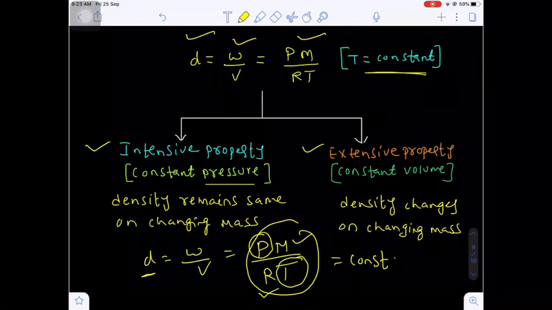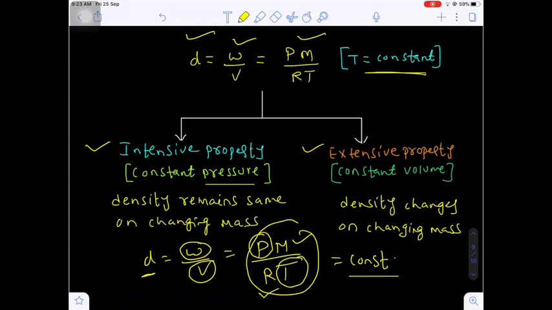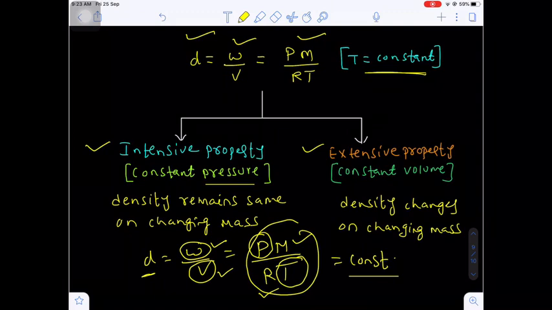That means the density now becomes constant. When the density is constant, if I am changing the mass, the volume should also change, because the numerator denominator ratio must always be constant. That's why if I am changing the mass, automatically the volume of the gas also changes and the ratio becomes constant. That means the density of an ideal gas remains the same when changing the mass. Condition apply: pressure is constant along with temperature. Are you getting my point?